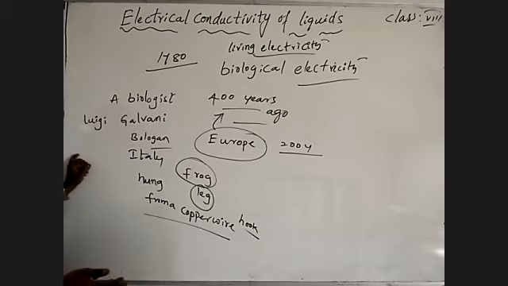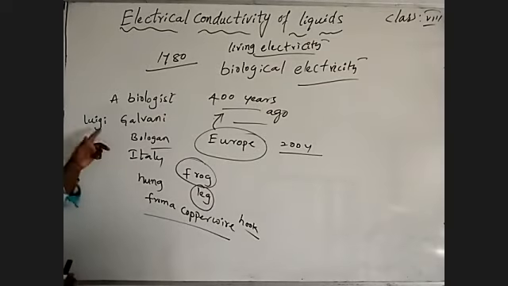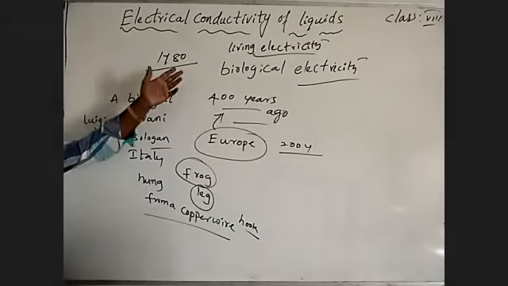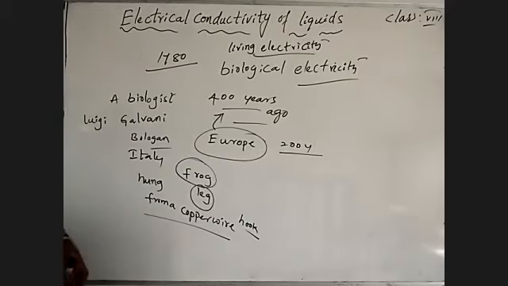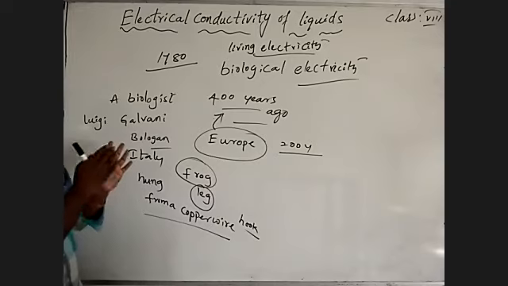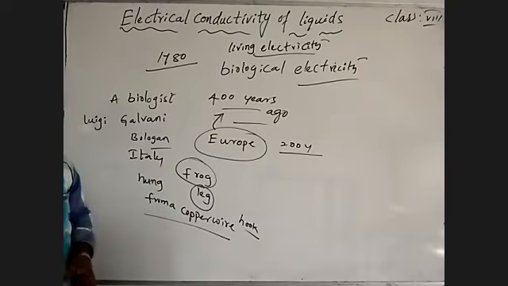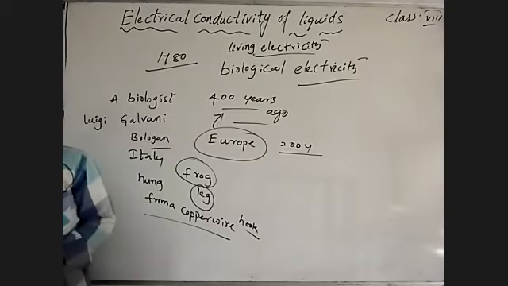By doing different experiments on dead frogs, he observed a twisted reaction, giving life to the frogs when electricity passed through them. So by that he explained the theory of living electricity or biological electricity. He said there is electricity stored in living organisms.